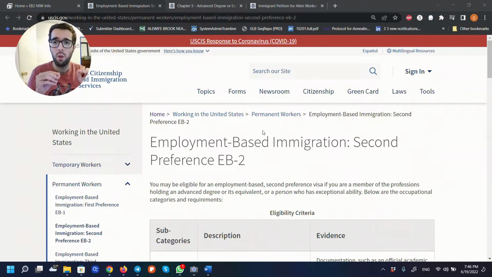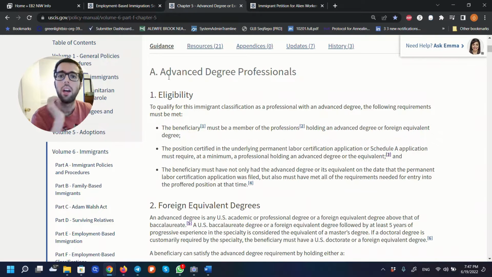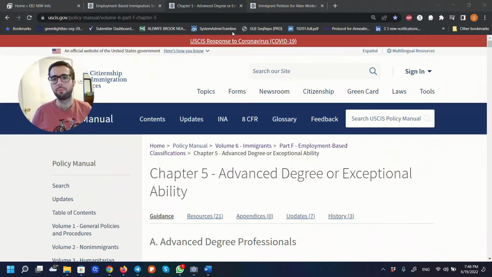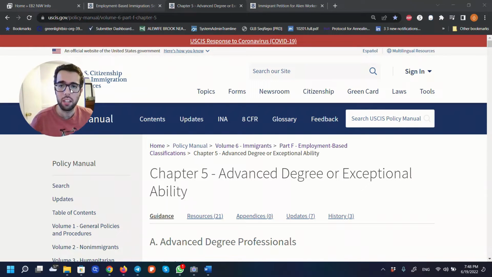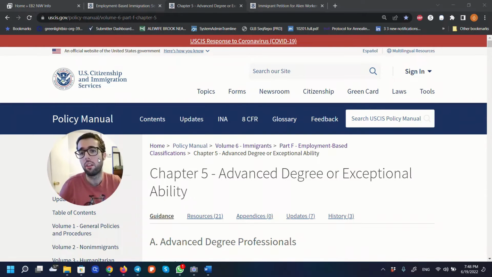Once you are done with this and you understand overall what this category is, then I'm going to give you, I think, the most useful website that you can ever come across, which is the second one, this one here. This website is actually a manual that the USCIS releases for USCIS officers to fully understand and have a common guide of how to judge the different applications.